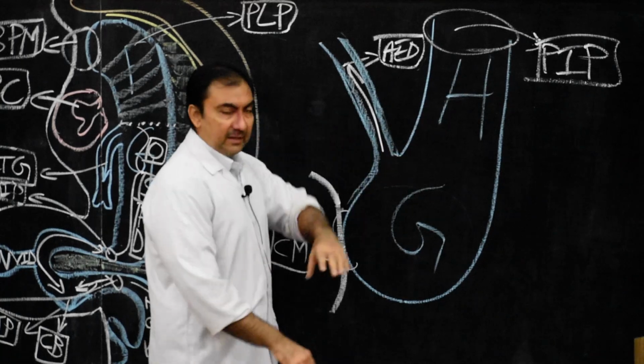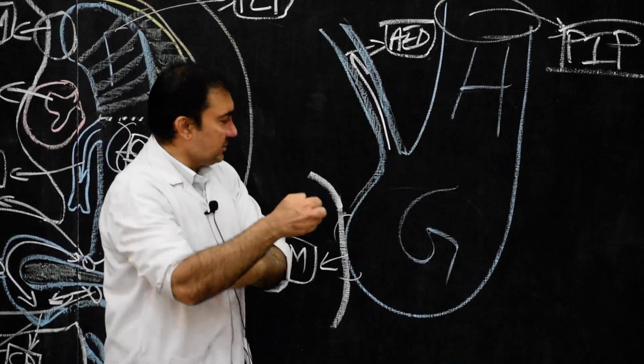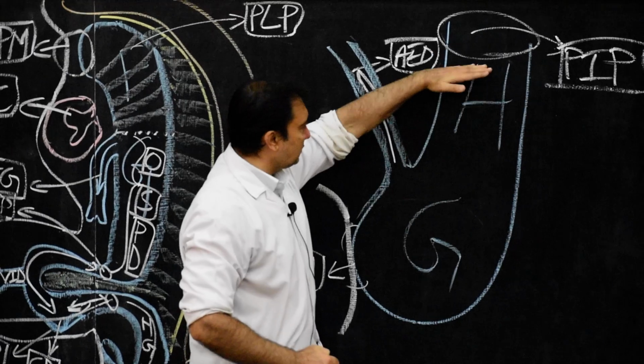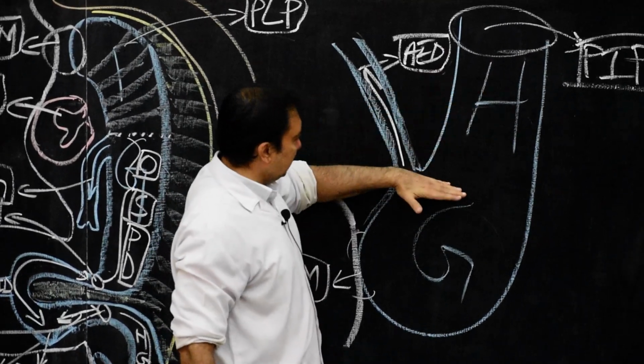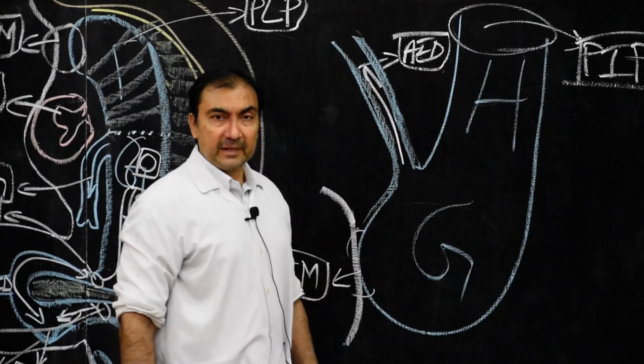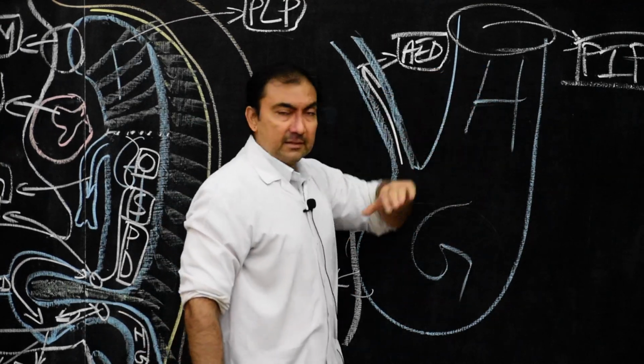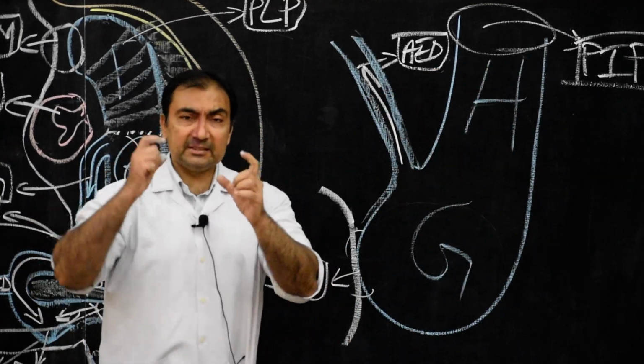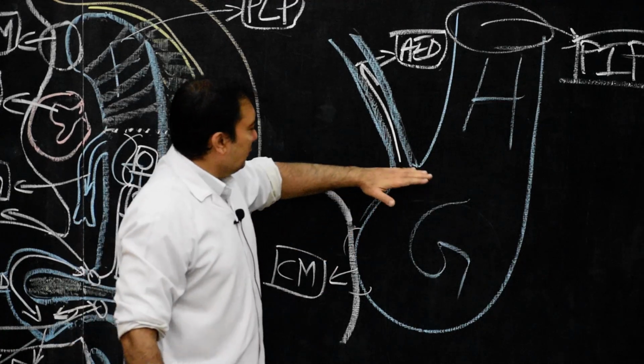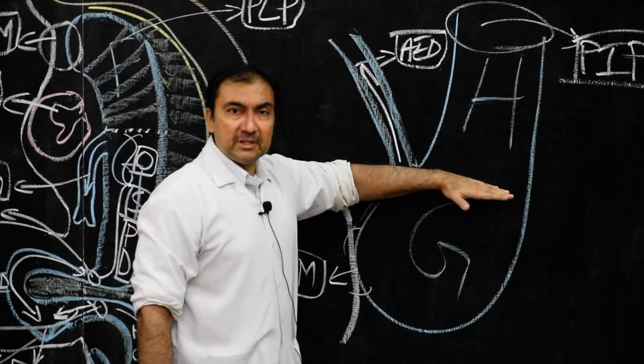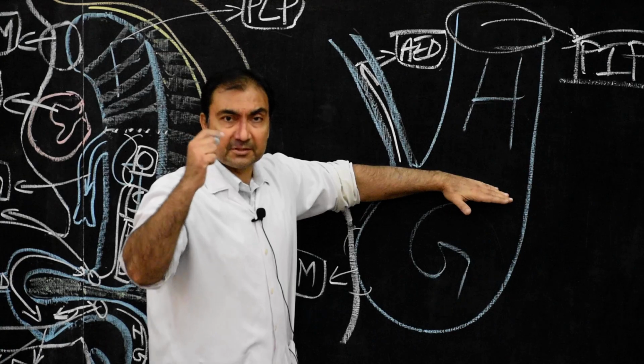Now this allantoic diverticulum will divide the hindgut into two segments. The portion above the level of the allantoic diverticulum, that portion of hindgut here, this portion will lead to the development of various structures.